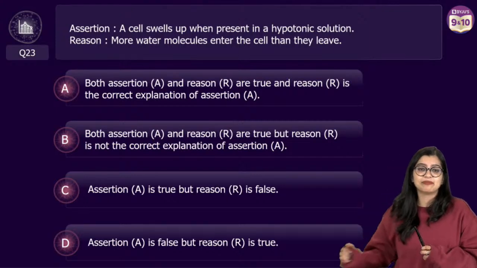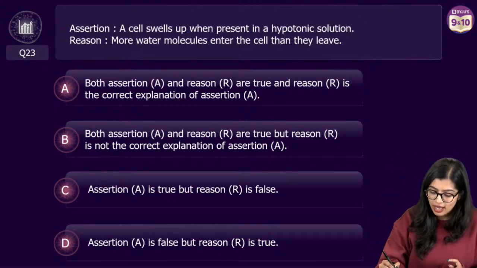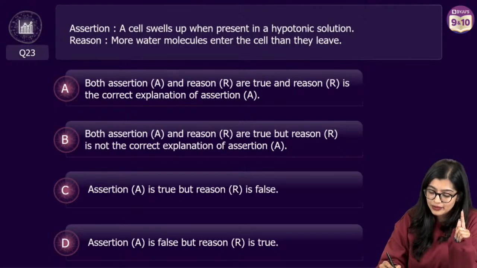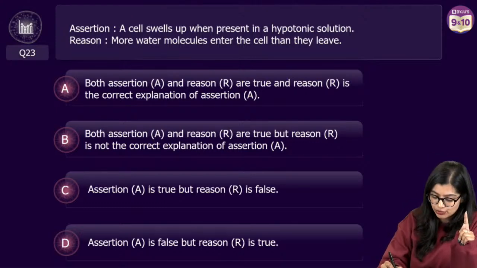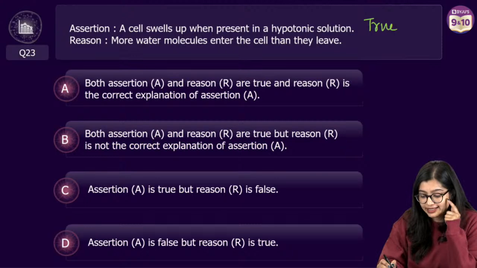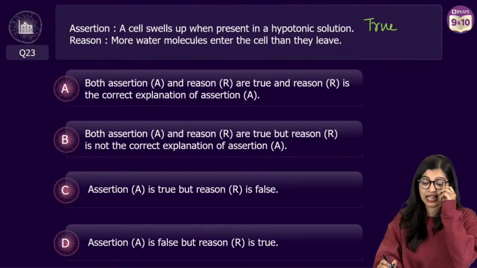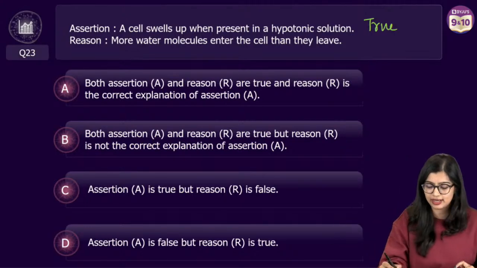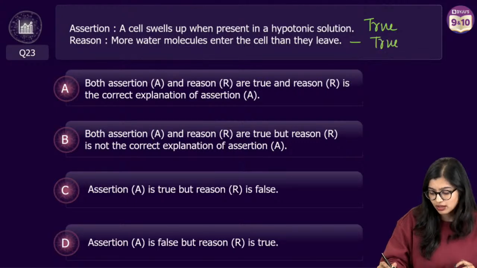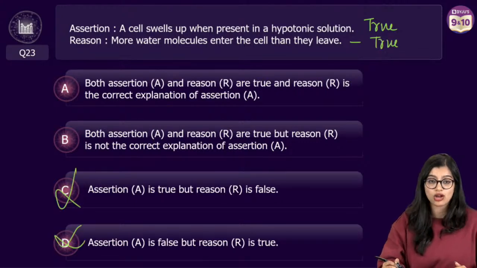See? Very simple and easy. A cell swells up when present in a hypotonic solution. True. Reason says that more water molecules enter than they leave. That is a continuation of the statement, which is also true. Now that means your C and D is no longer there.